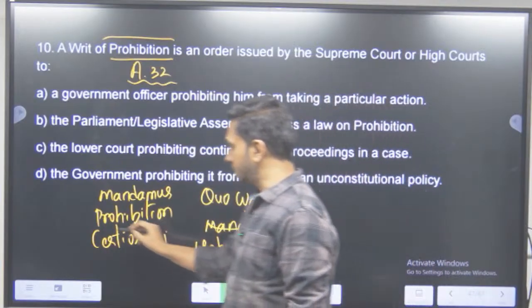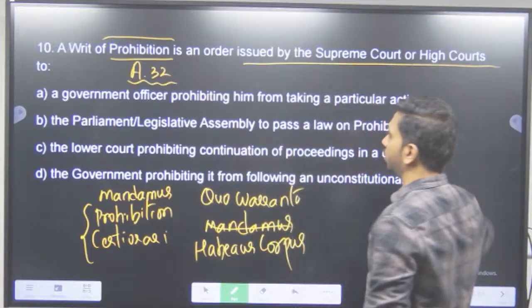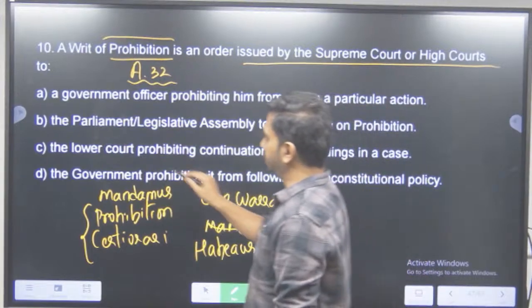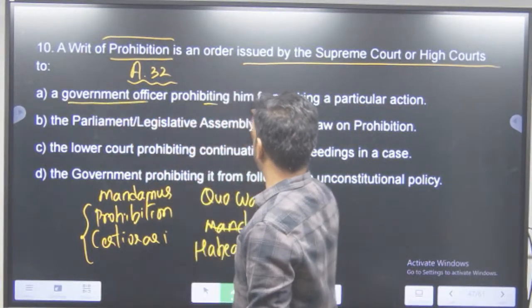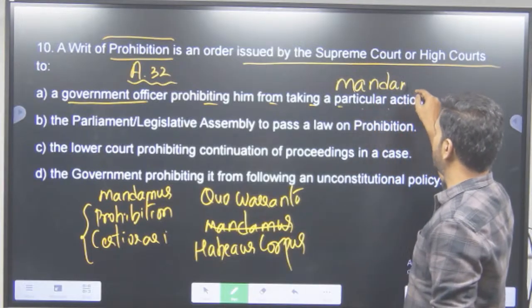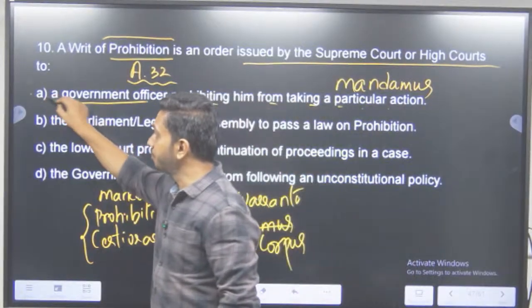So prohibition and certiorari are very similar to each other. It is an instruction issued by the Supreme Court or the High Court to a lower court. So पहले ऑप्शन में क्या है? A government officer prohibiting him from taking a particular action. This is what is called mandamus. So ऑप्शन ए होगा? नहीं, ये गलत होगा.